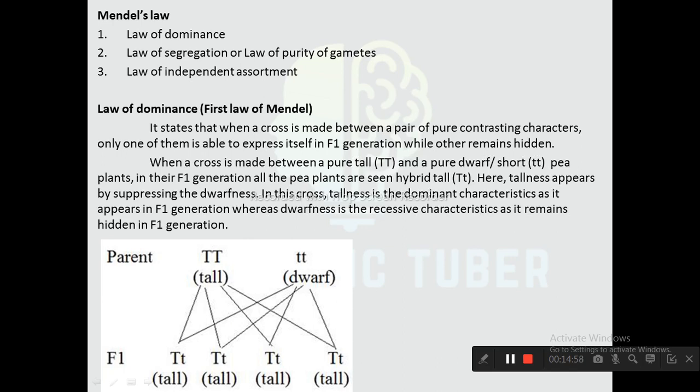When a cross is made between a pure tall and pure dwarf pea plant, in their F1 generation all the pea plants are seen hybrid tall. Here tallness appears by suppressing the dwarfness. In this cross, tallness is the dominant characteristic as it appears in F1 generation, whereas dwarfness is the recessive characteristic as it remains hidden in F1 generation.